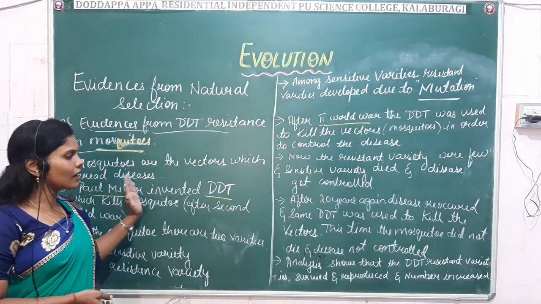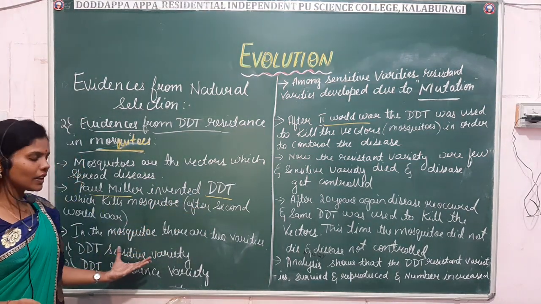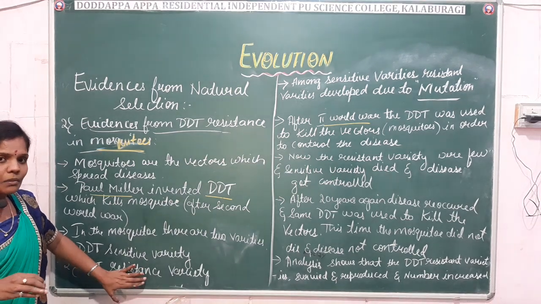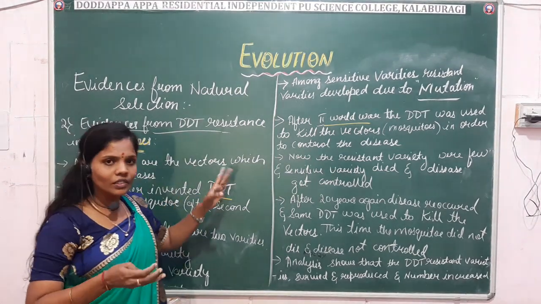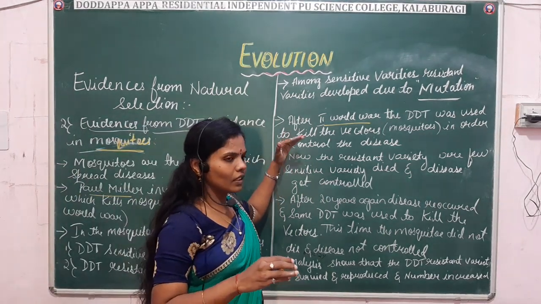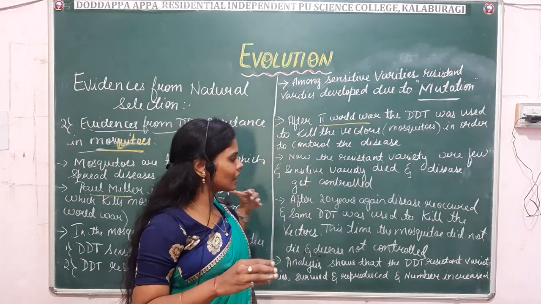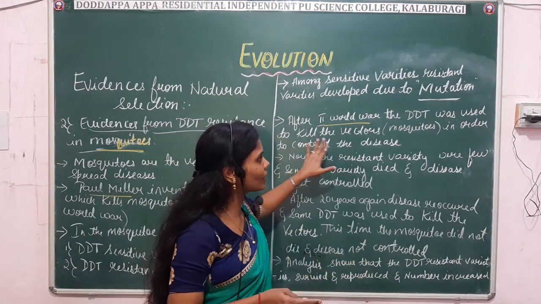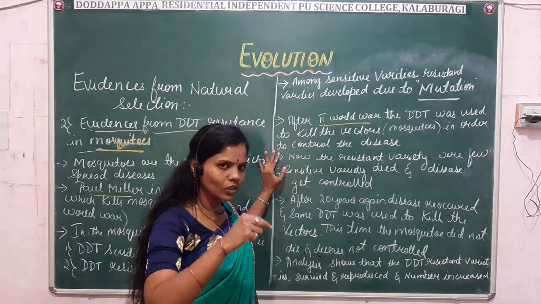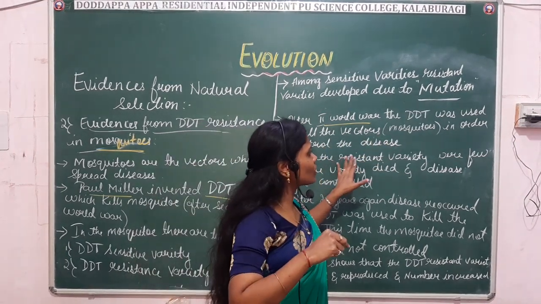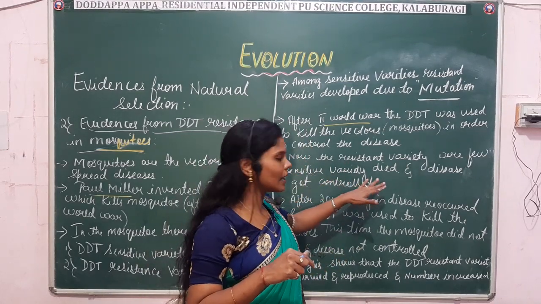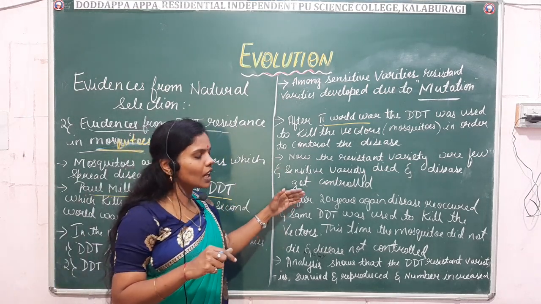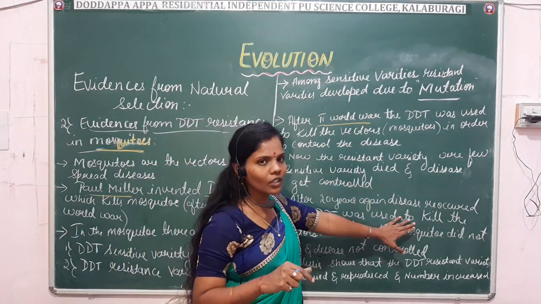So what happens after spraying the DDT? The sensitive varieties died, and only a few resistant varieties, lesser in number, survived, and the disease got controlled. After the Second World War, DDT was used to kill the vectors, that is mosquitoes, in order to control diseases. The resistant varieties were few and the sensitive varieties died, so somehow the disease was controlled. But after 20 years, the same disease reoccurred.